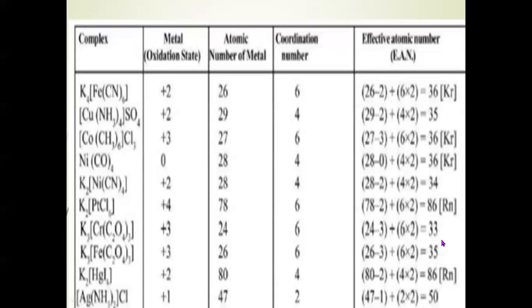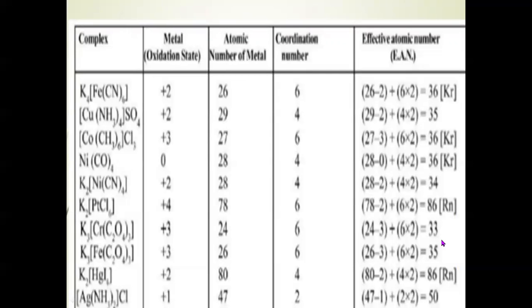The lone pair of electrons that are being donated in many cases are of the 2s level. Then how can the bonding character be explained? The theory fails to explain that. So there are a few defects in Sidgwick's theory. Therefore, we have to have another theory called valence bond theory.